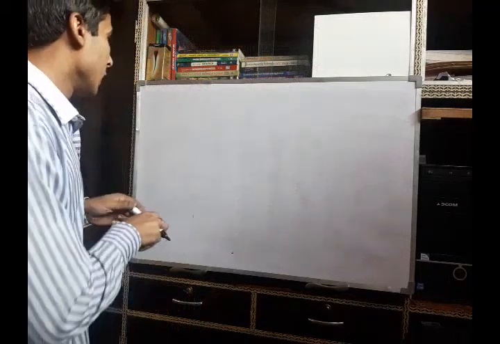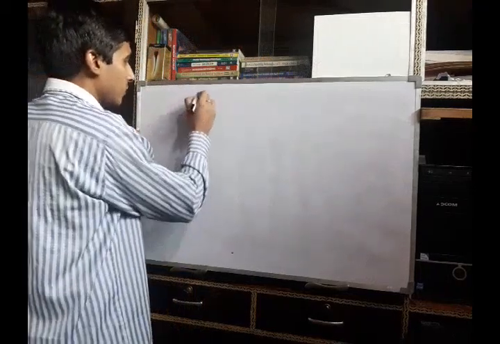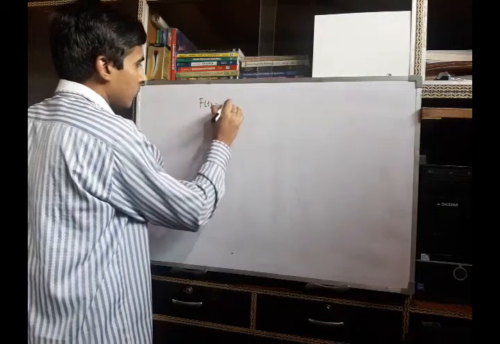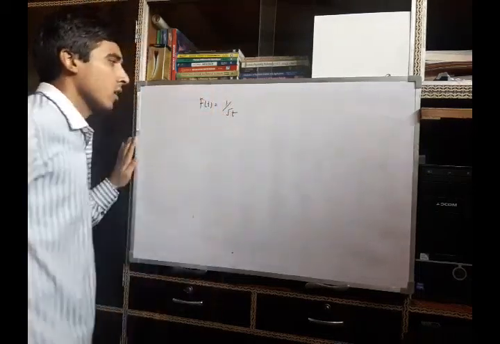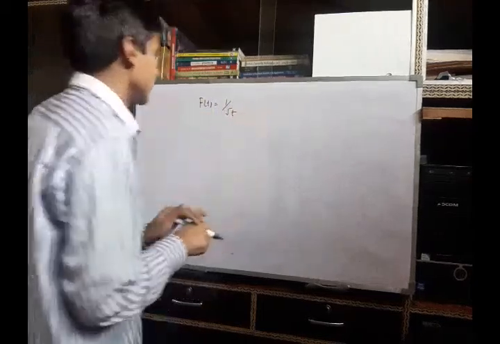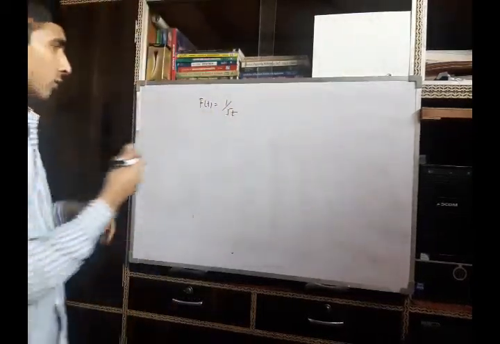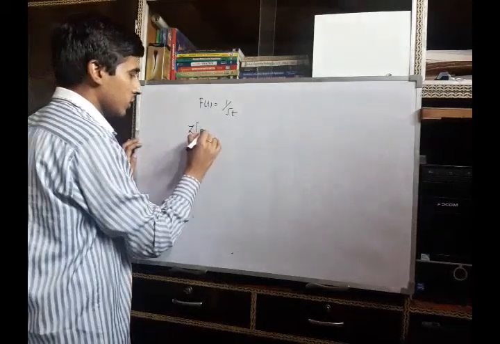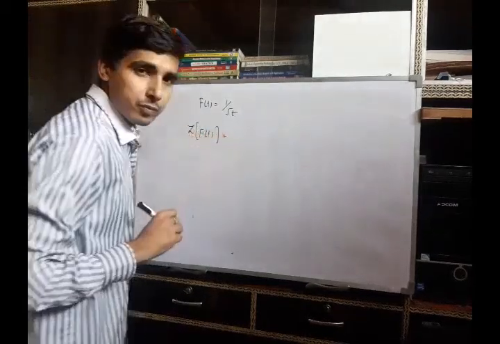Why? Let us take a function f(t) which is 1 upon root t, which is defined on the interval 0 to infinity. Now here you see we can find the Laplace transform of this function f of t.